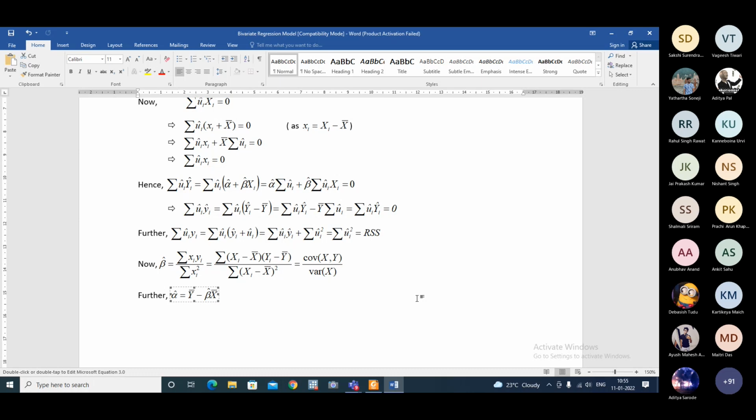Am I right? So what would be x bar and y bar? 0. Then what would be the formula? Summation of capital Xi into capital Yi divided by summation of capital Xi square, isn't it? Just put x bar and y bar 0 here. Am I right?